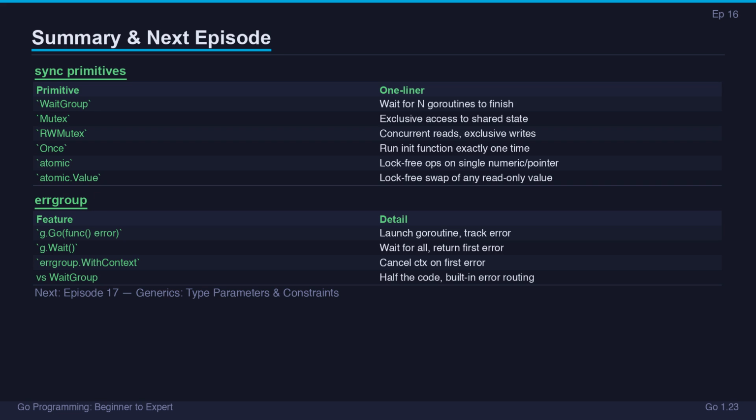The meta rule: prefer channels for communication, sync primitives for shared state, and always test with the race detector. It's built in and it's free. Next episode: generics, type parameters and constraints, the most significant language addition since Go 1.0.